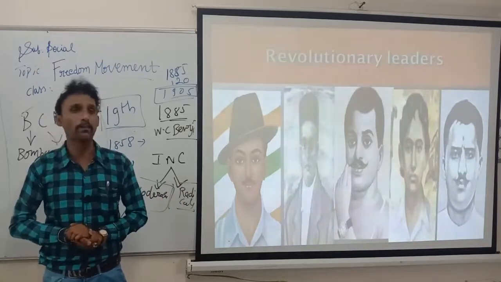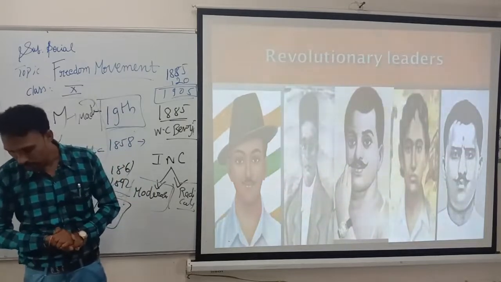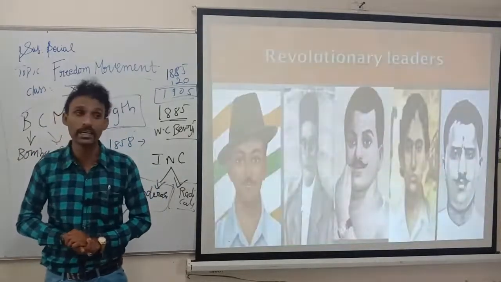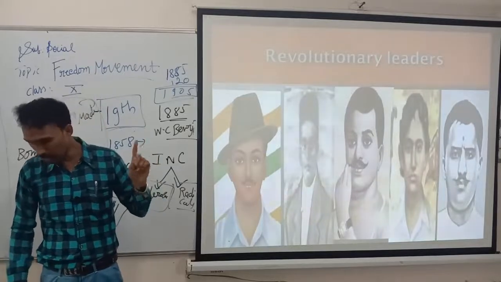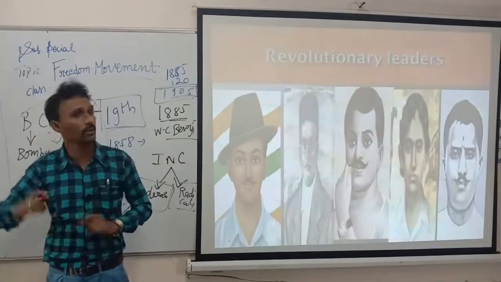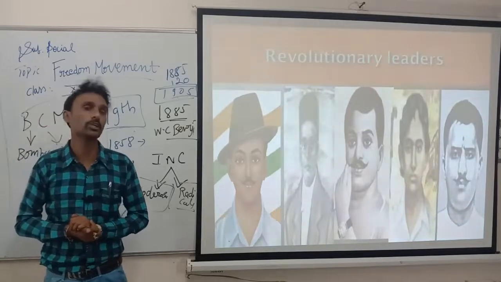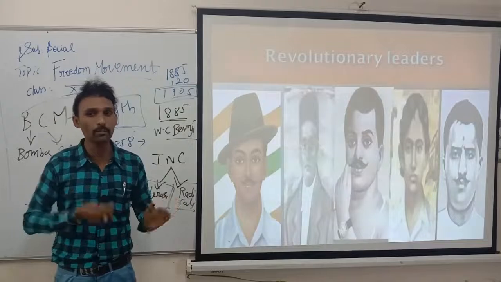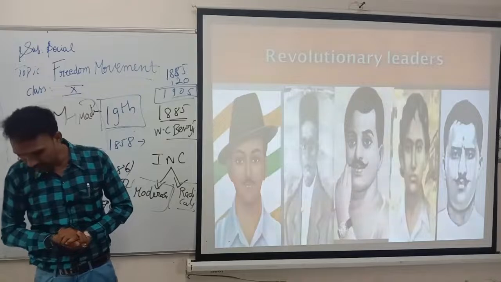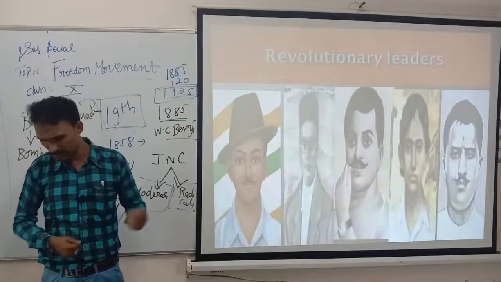They took training abroad. There were secret organizations, Lotus and Dagger, two groups in England. They were terrorist groups. They took the training and came here. They even went to America, where there was the Ghadar Party in the USA. There also they took training, came to India and fought the British. At last they were suppressed, arrested and hanged. The British government would definitely kill anybody who raised their head.